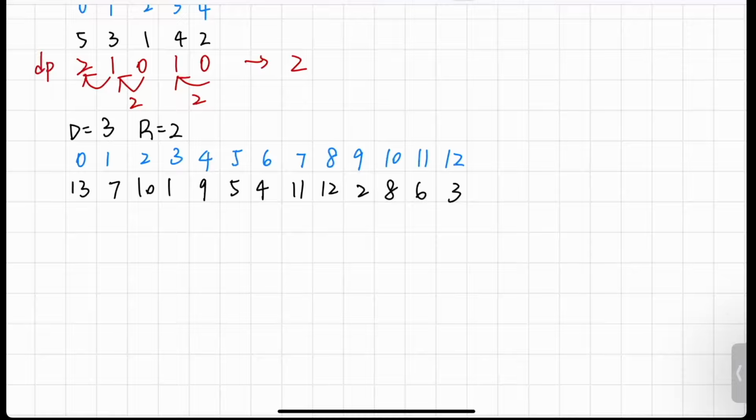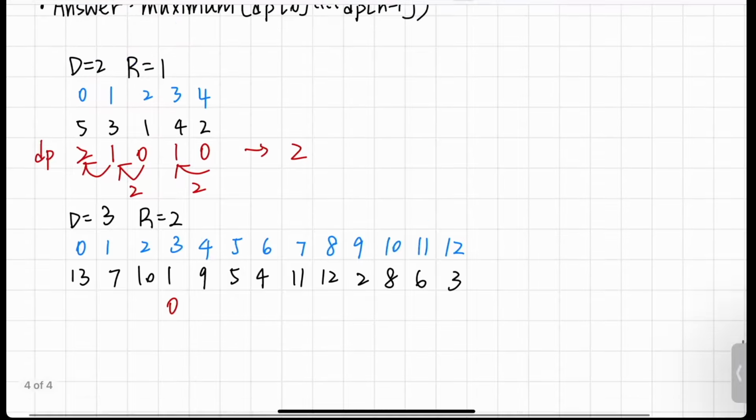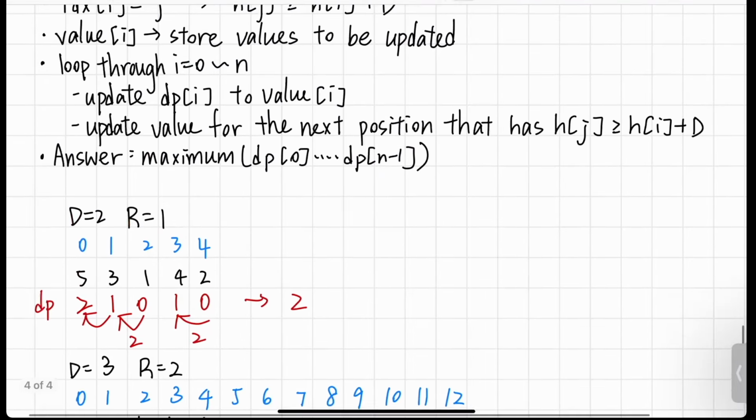And let's look at another example to make this clear. We would start from here, and this would be 0. Afterwards, what I just did is not exactly what the code would do.